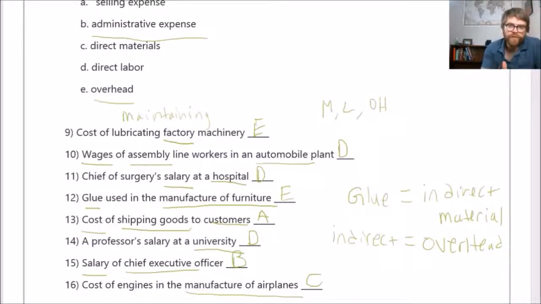So what I'd like you to do is rewind this video, rewind part 1. Take notes on what I'm saying. It's very important that you recognize keywords and you know right away, okay, well, factory, so that's got to be materials, labor, overhead. Okay, not factory, it's got to be administrative or selling. That kind of stuff. It's good to rewind these videos to really understand it and take notes.